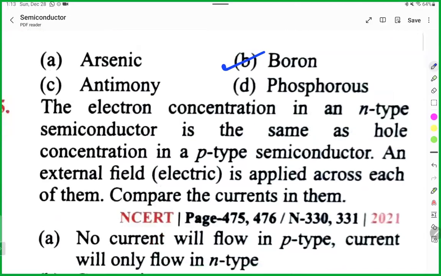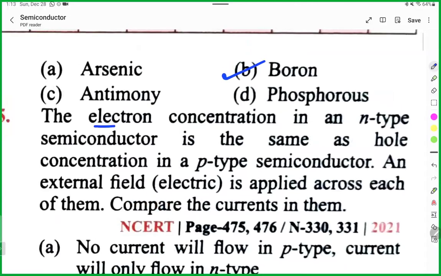Example: electron concentration in N type semiconductor is the same as the hole concentration in P type. Whenever an external electric field is applied across, what will happen in case of N and P type?